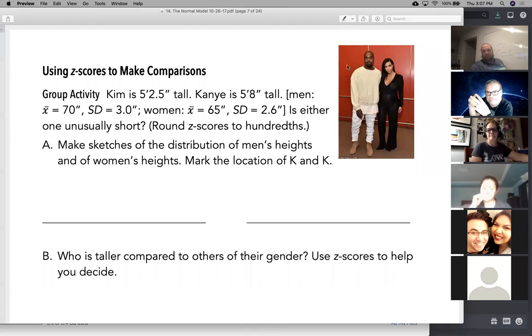different distributions. Like here is our future president and his wife, and we have a situation where we're curious which one is taller. Now, of course, Mr. President is taller than the First Lady. There's no question about that. Just look, you can see. But the question is, how does he compare?